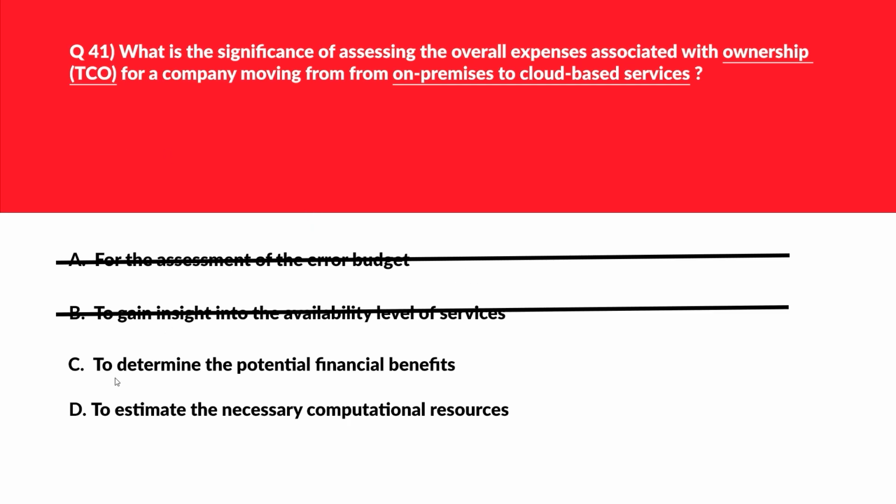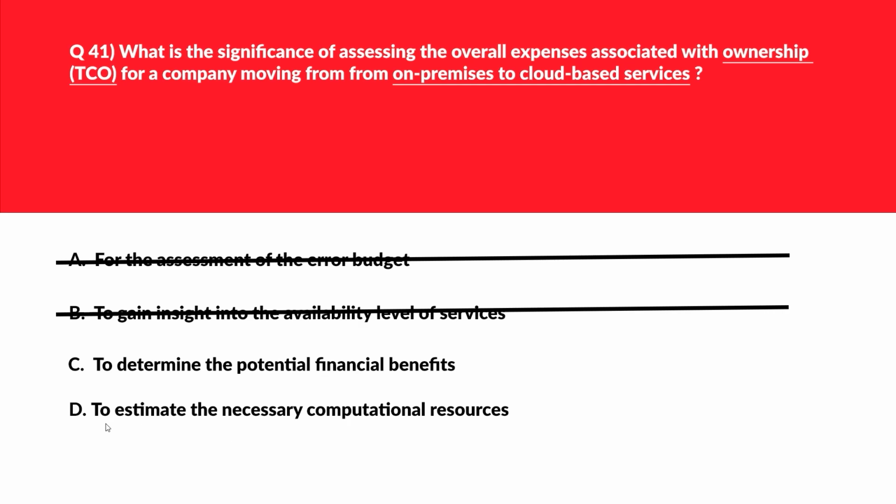Let's move to option C. C says to determine the potential financial benefits. TCO helps in understanding the overall cost involved over time, which is crucial for evaluating the return on investment. This can be the potential answer because financial benefits is related to cost, right? It's related to money. So let's park this.